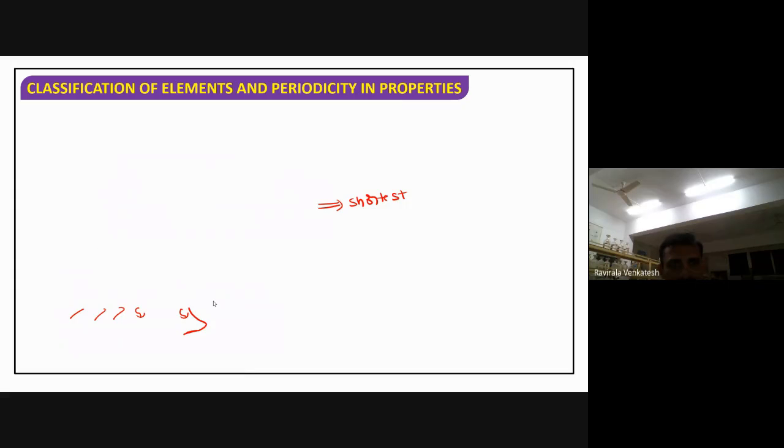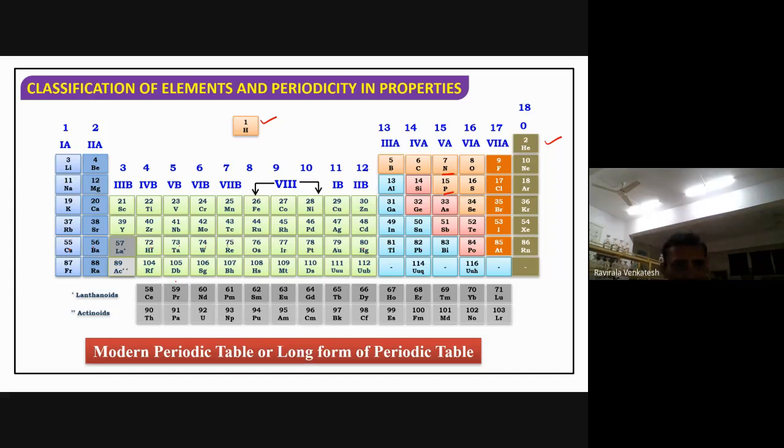Already we discussed how the sixth and seventh have 32 elements. If you observe the periodic table, you will get this. Count them: 1, 2, 3, 4, 5, 6, 7, 8.